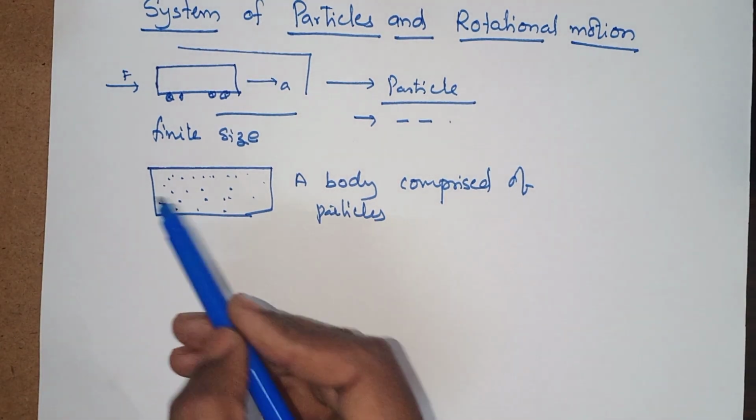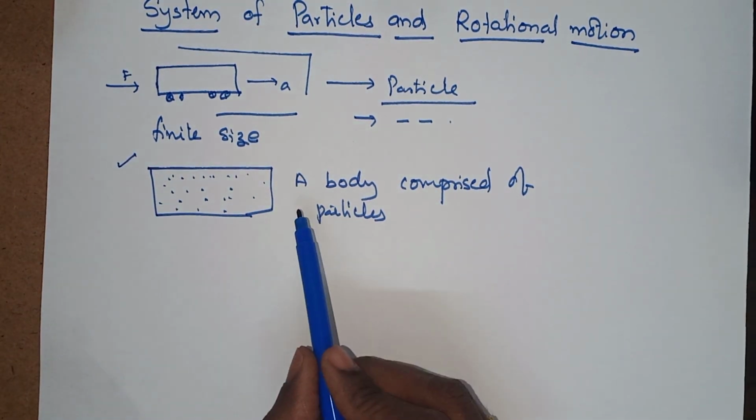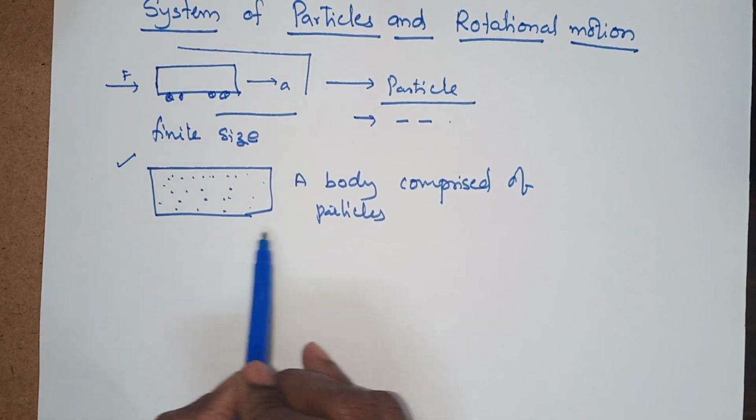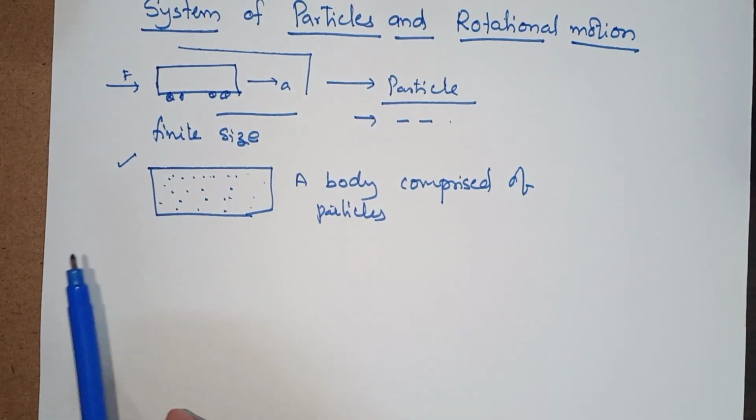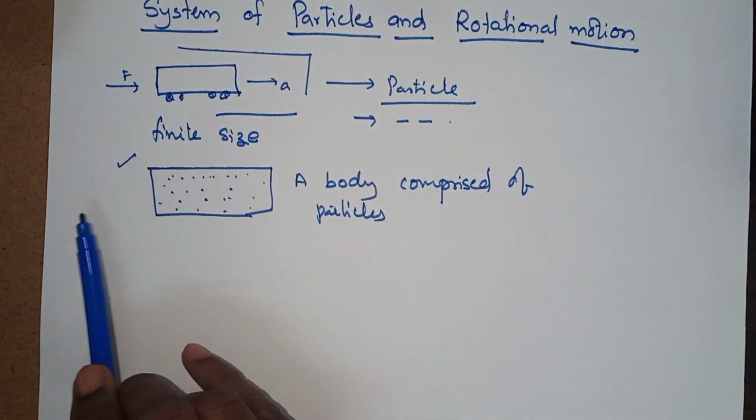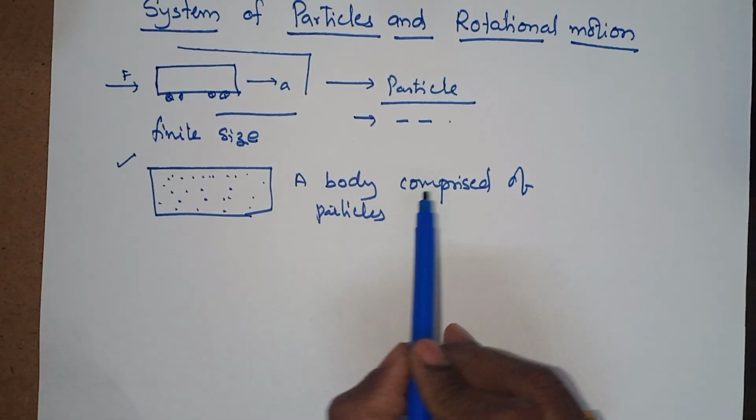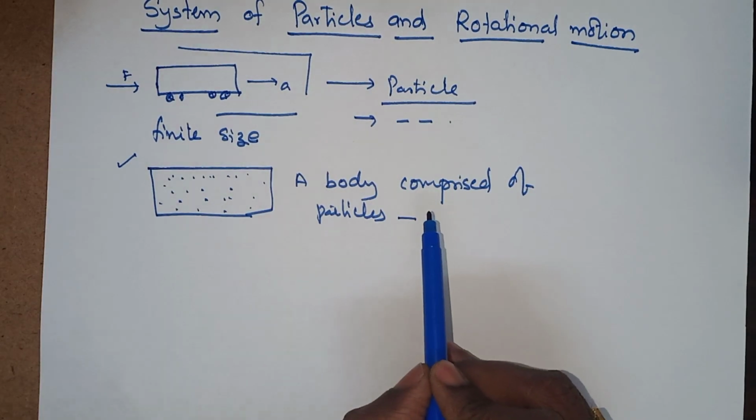So with this we will start looking at particle velocity, whole body velocity and angular velocity of a body which is moving about an axis. We shall observe all the things in this chapter.